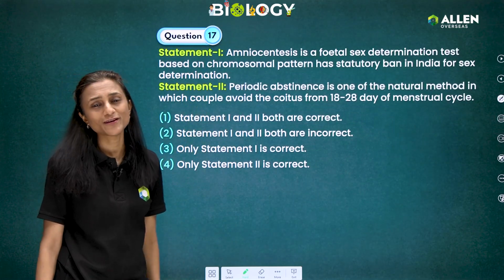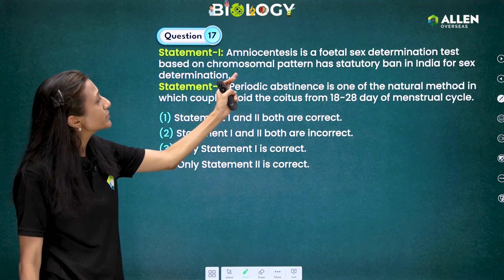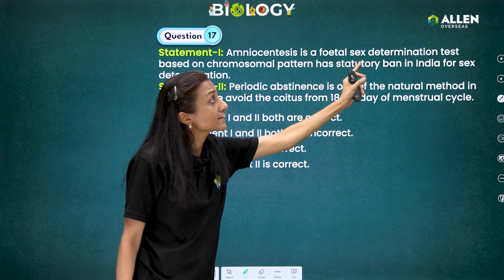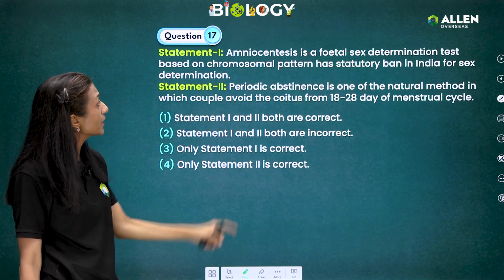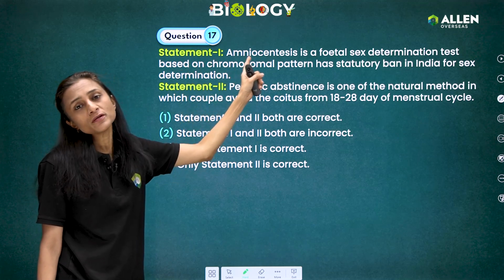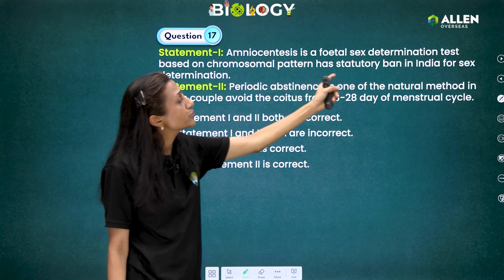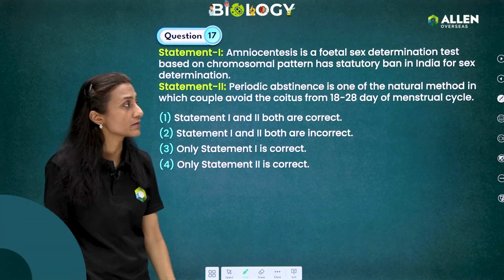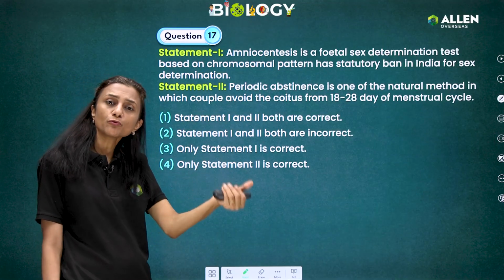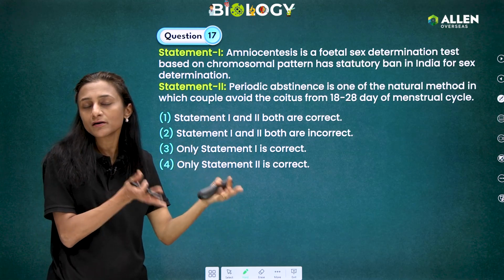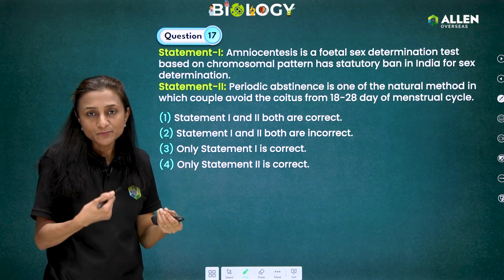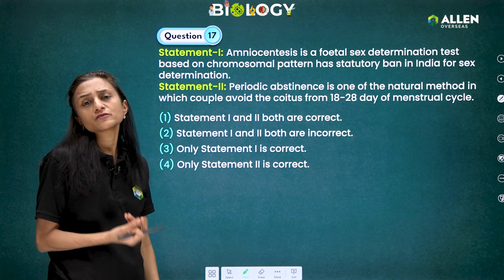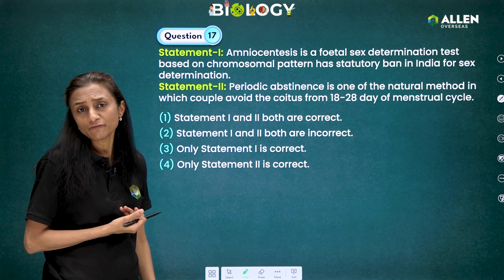Again, a statement based question. Statement 1: amniocentesis is a fetal sex determination test. Yes, that's correct. Based on chromosomal pattern, yes, and there is a statutory ban in India for sex determination. Yes, that's a correct statement. The amniotic fluid, into which the embryo is developing, is aspirated, and fetal cells are tested for any genetic abnormality in the developing fetus.